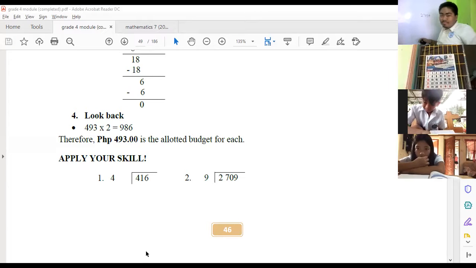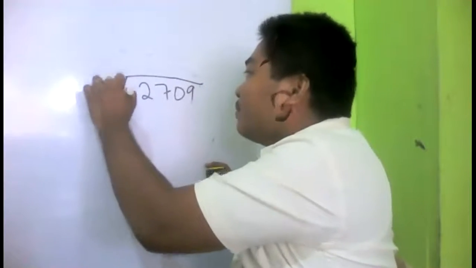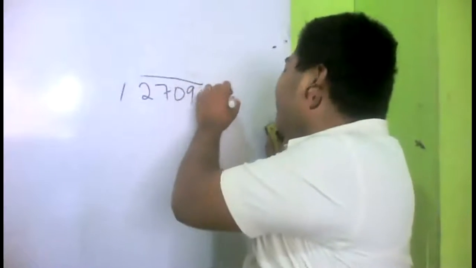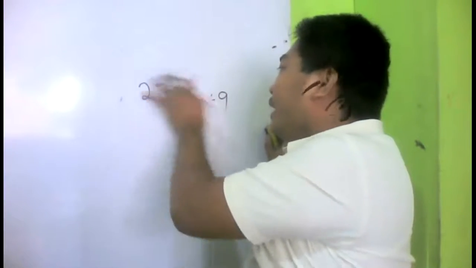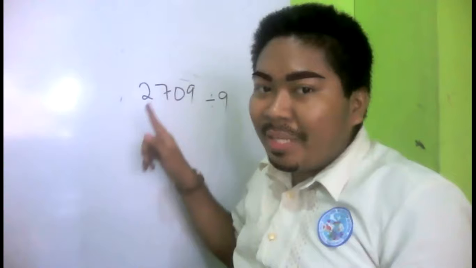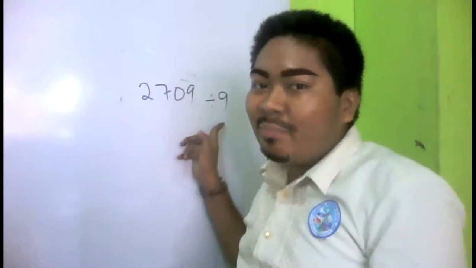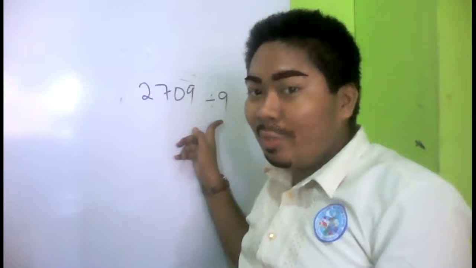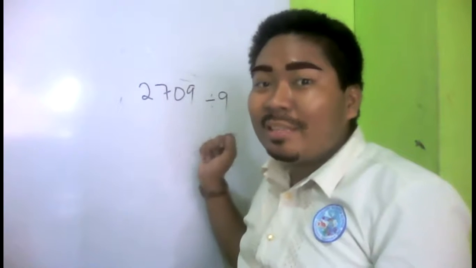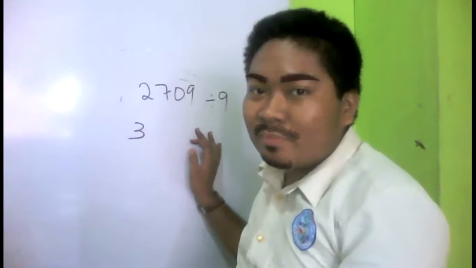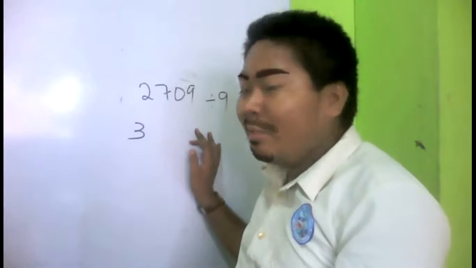2,709 divided by 9. Or let's not do it that way, so we can use the mental approach. Keep in mind, 27 and 9. Can it be? Yes, that would become 3. 3,000.